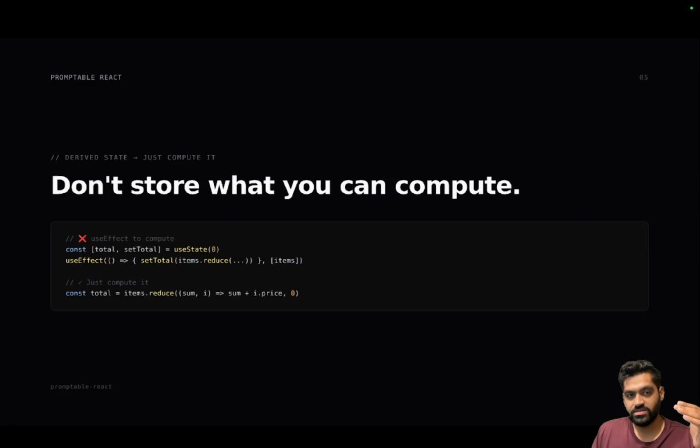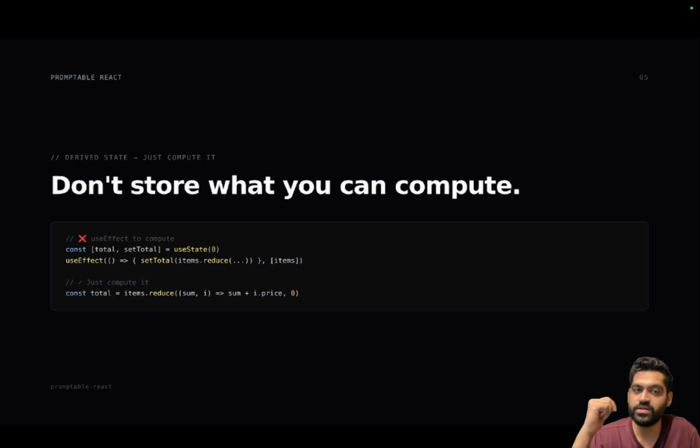Another example is that we see there is a total state and a setTotal setter, right? Now on items change, we need to figure out the total of those items, right? One bad way is using useEffect, right? But what you're doing is, items changed, right? That already caused a set state. Then you called a useEffect on that, and then you updated another state which called another render, right? So basically, if you are using useEffect here, it's calling two renders.